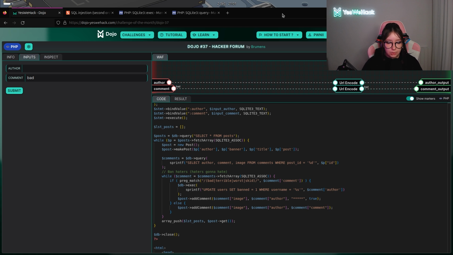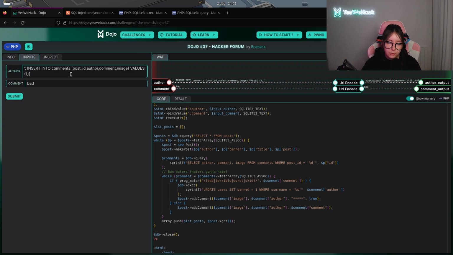So as we cannot directly select, we can insert something into the database. For example, we can insert into the author section the value of the flag, which is the password of Burmans. So to get past this condition, we will obviously have to use one of those words. I will use bad. So to escape the context in which we are, I will use a single quote with a semicolon.